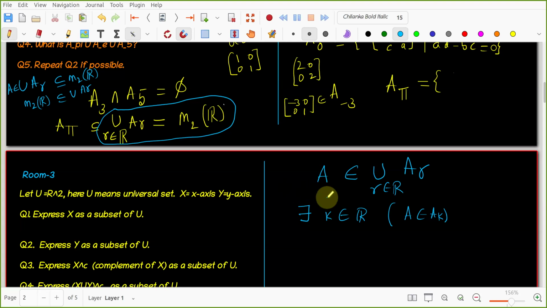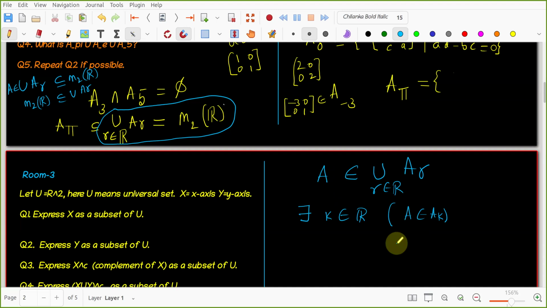Wonderful, but AK is not a matrix. AK is a set. AK is the set of all matrices with determinant k, and A is a matrix. Then what you do first, you find the determinant of A, because it is a 2 by 2 matrix. Its determinant can be easily found, AD minus BC. You are correct. First I took A, then I find the determinant of that. If the determinant is k, then I know that A belongs to AK.